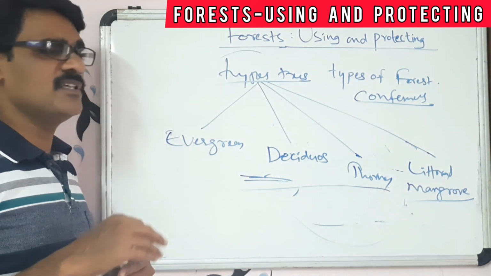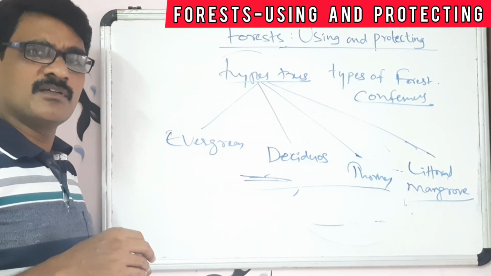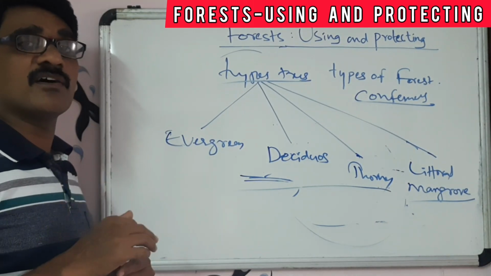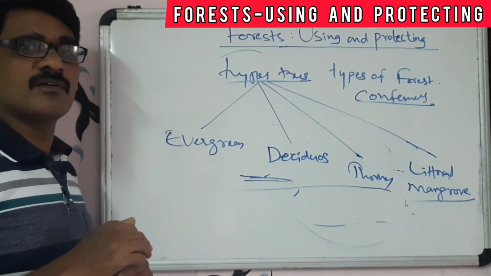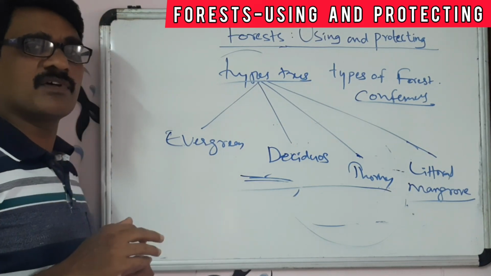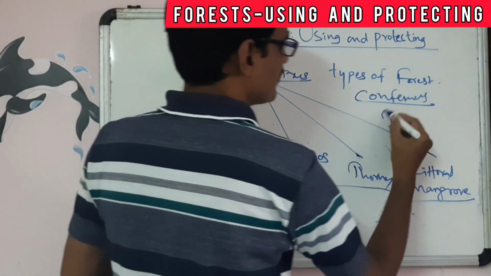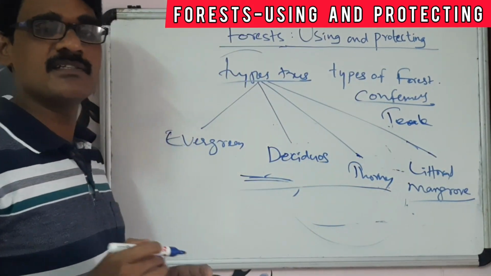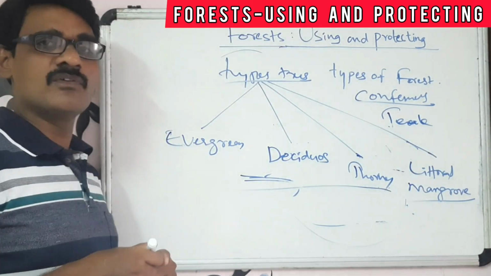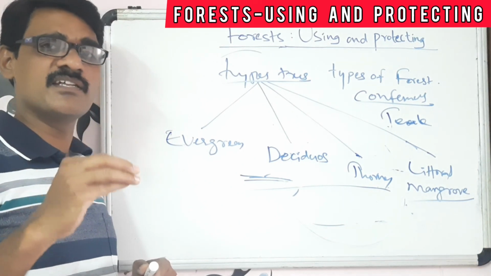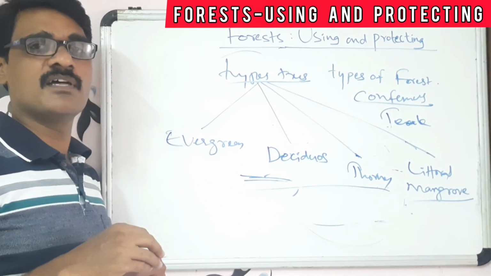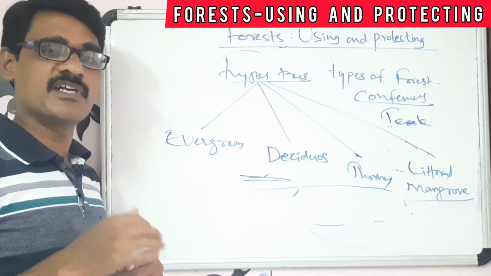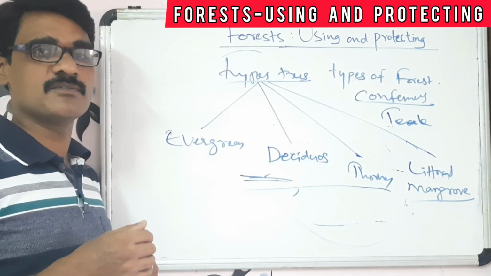And there is another type of climate also for some trees. For example, you take the teak trees. Teak trees are grown in regions which have moderate rainfall and warm conditions.